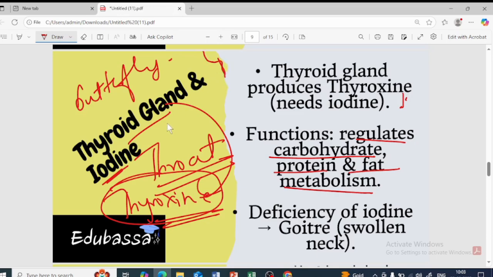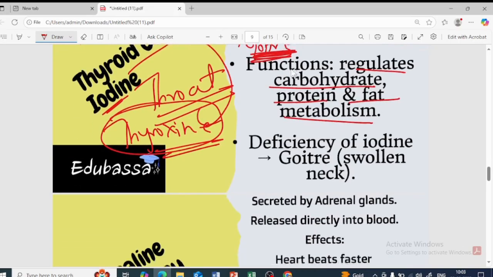So what happens when we do not take the iodine, the mineral, in the food? Iodine is basically present in the salt. If it is not taken up sufficiently, the thyroxine will not be produced. As a result, the thyroid gland will swell, and hence the neck region is going to swell up. That is called which disease? We call it goiter. Okay, fine.